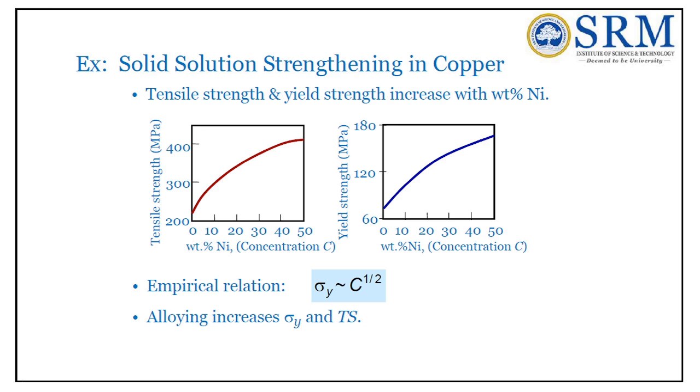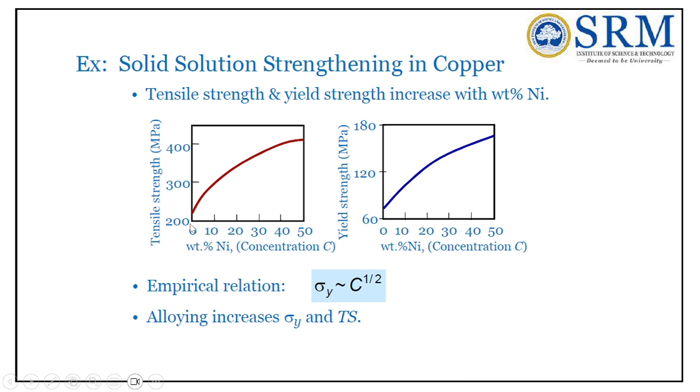Right. So you can see two diagrams which show the effect of nickel on tensile and yield strength. Both increase with the weight percentage of nickel. You can see the tensile strength along the y axis and the weight percentage of nickel, that is the concentration, along the x axis.